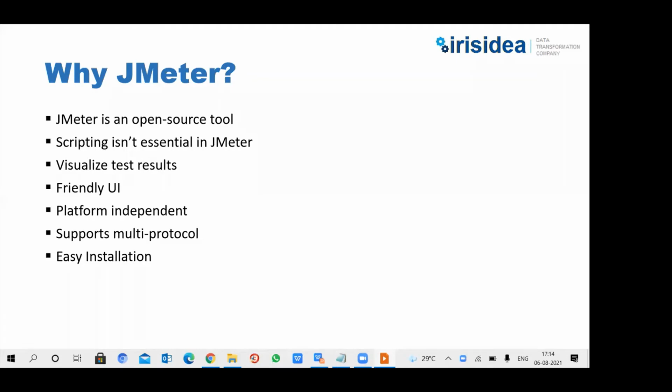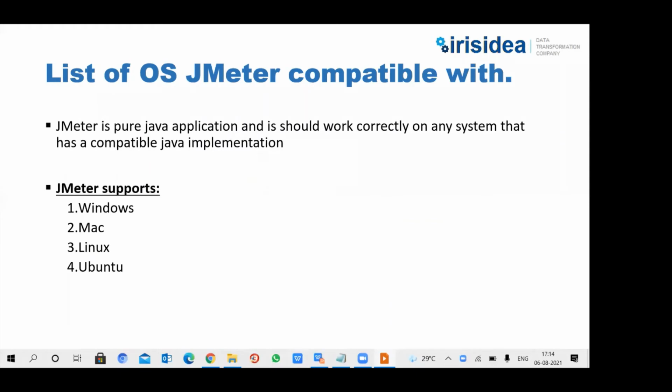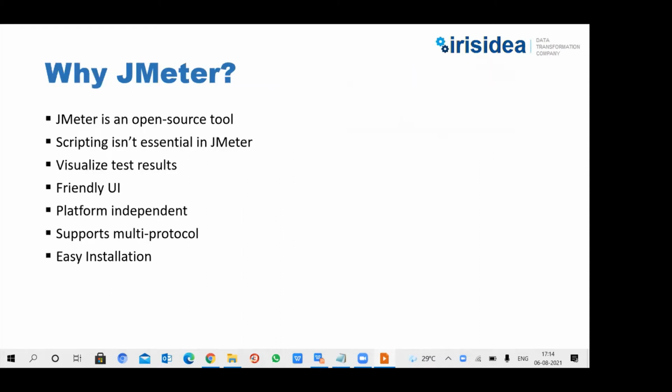It is user friendly and platform independent. It is compatible with all platforms like Windows, Mac, Linux, Ubuntu. And it supports multiple protocols. That means it doesn't only support web applications but also database server performance, with protocols like HTTP, FTP, JDBC. It supports all the protocols and it is very easy to install on any machine. There is no major requirement for installation.